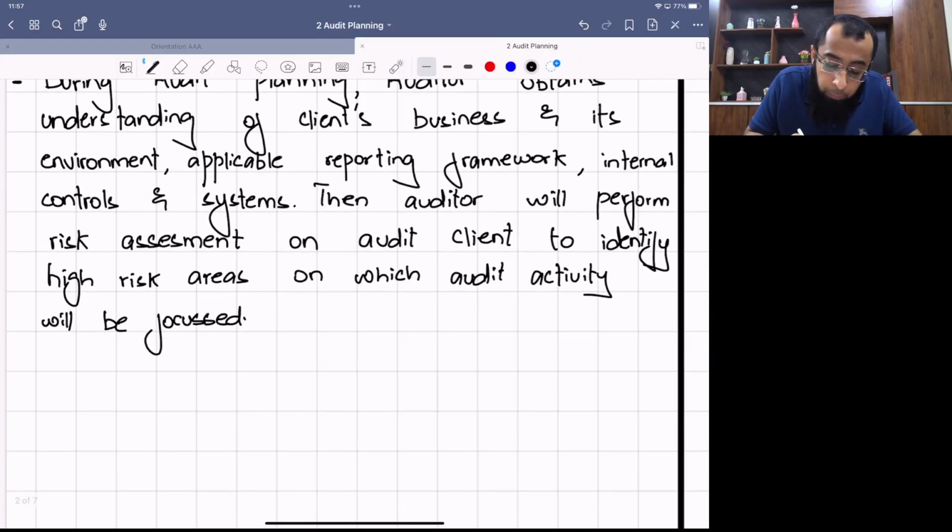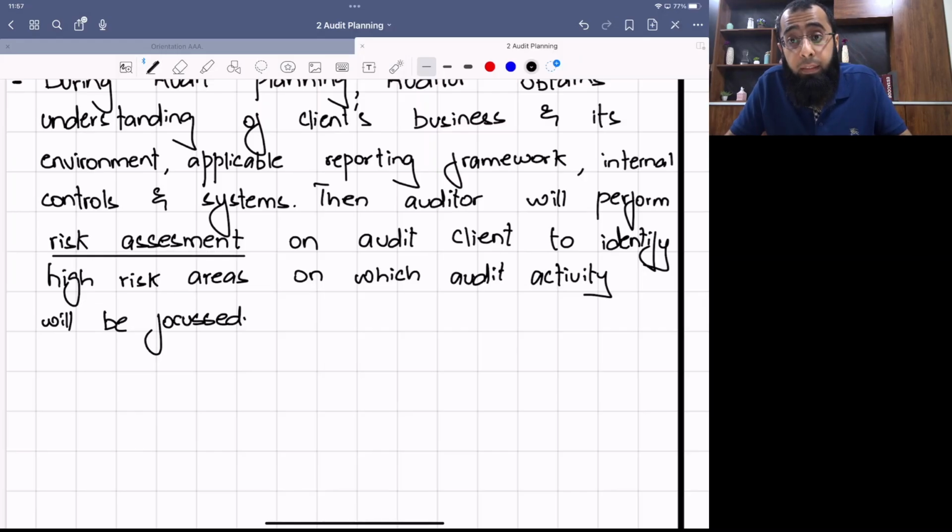Now, we'll be discussing risk assessment in a lot of detail. Risk assessment includes evaluation of business risk, the factors which are affecting the client's business. These business risks then create a financial statement impact. For example, a business risk which can affect the going concern status, the profitability or the cash flows can lead to going concern issues. It can lead to impairment of assets. It can lead to provisions for a legal case. It can lead to obsolete inventory if there is some technology change. So the business risk affects the financial statements, the risk of material misstatement.